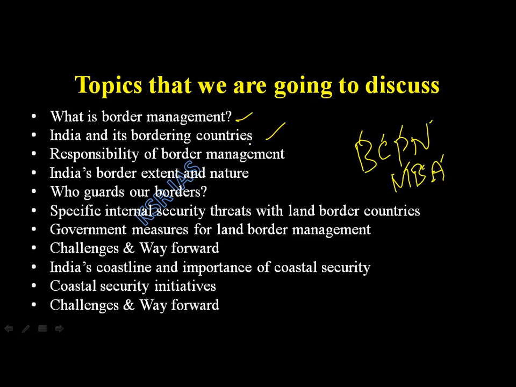Okay. So whose responsibility is border management? Ministry of Home Affairs, not Ministry of Defense. Okay. So India's border extent and nature. What is the extent of India's land borders? 15,100 kilometers, and 7,500 kilometers of coastal borders. Now, what is the nature of Indian borders? Geography. Talk about geography. Diverse climate and diverse geographies. Deserts, mountains, evergreen forests, fertile lands, rivers, swampy marshes.